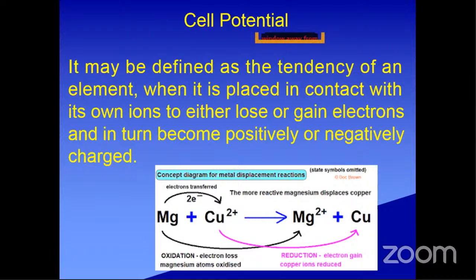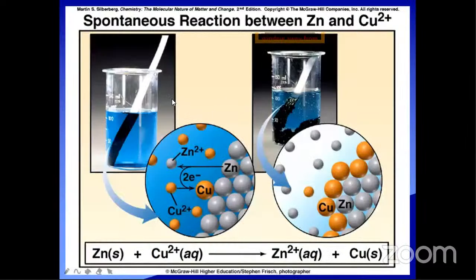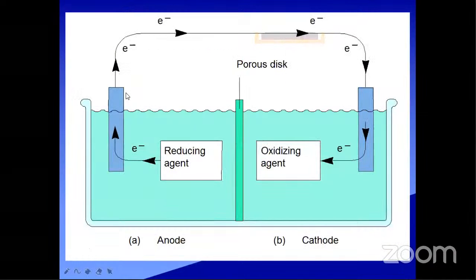If it loses electrons, that process is oxidation. If it gains electrons, the process is reduction. By either of these two processes, some electrical potential will be developed between the electrode and the electrolytic solution.